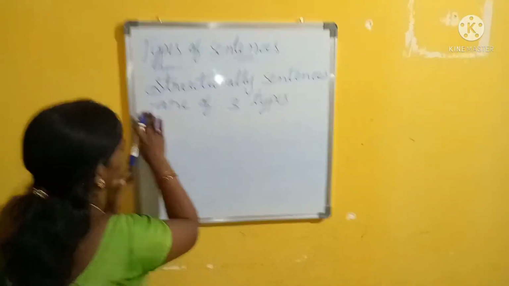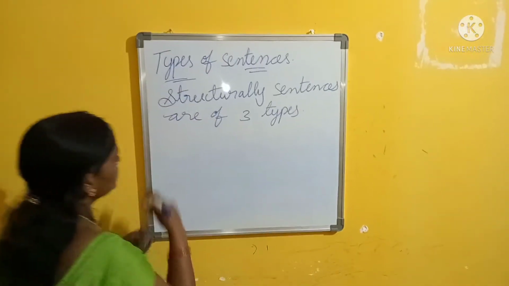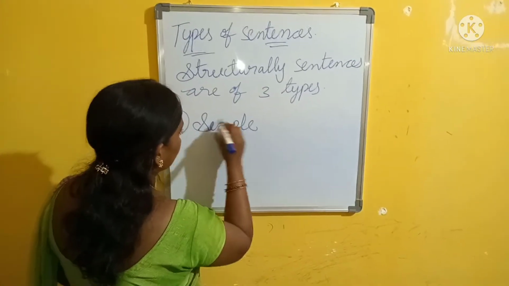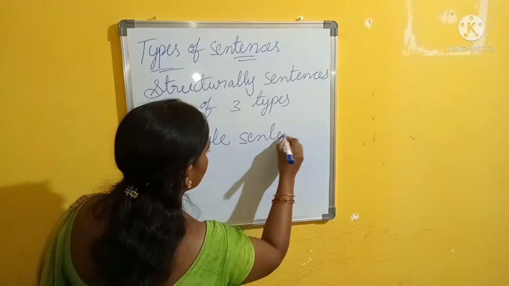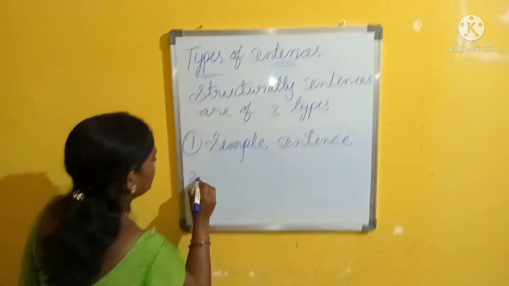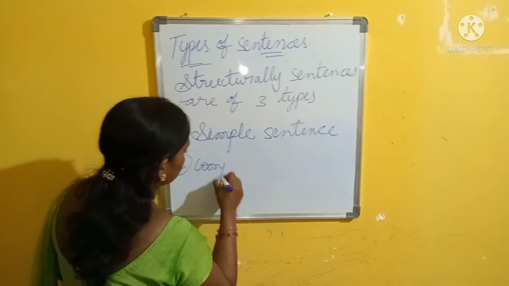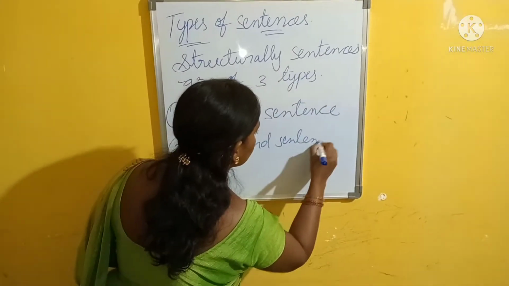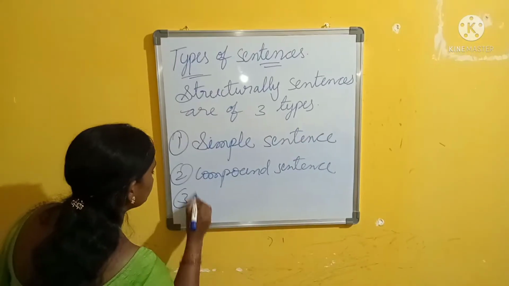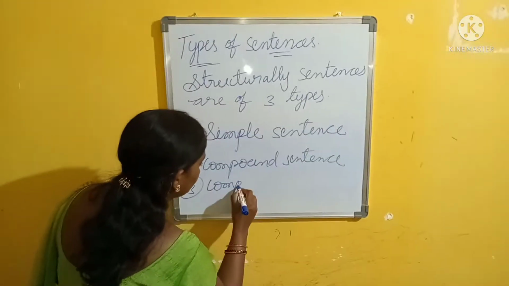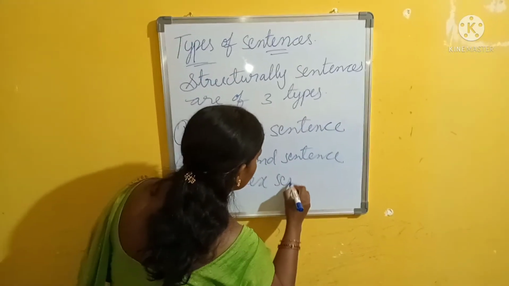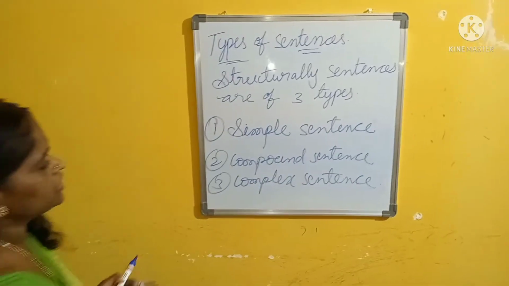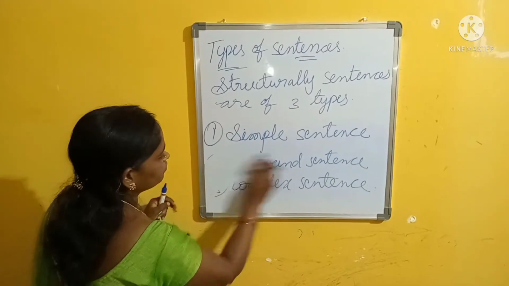Structurally, sentences have three types: one is the simple sentence, second is the compound sentence, and third is the complex sentence.